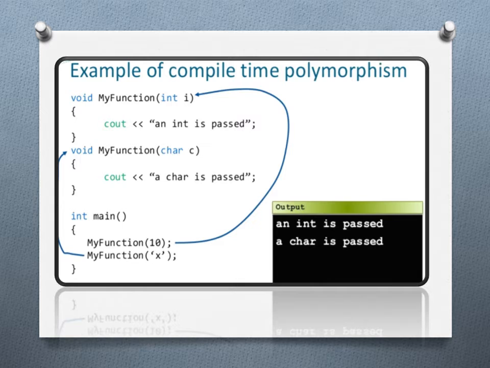The first call goes to the function where int i is passed, and the second call, myFunction('x'), calls the function where char c is passed. So it is function overloading, as the name of the function is the same but the parameters are different. The output shows an int is passed and a char is passed. So this comes under compile time polymorphism.